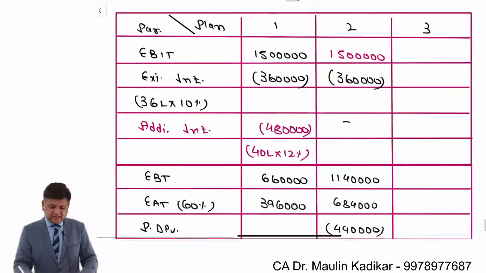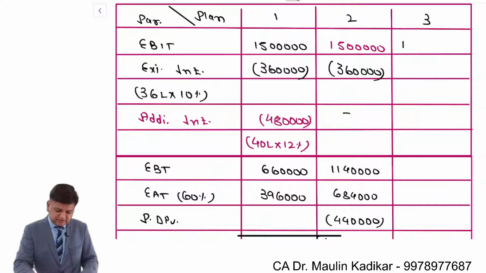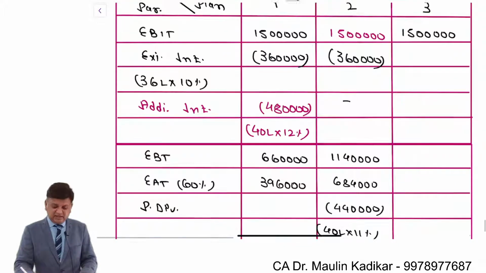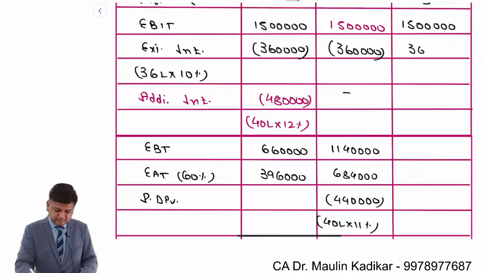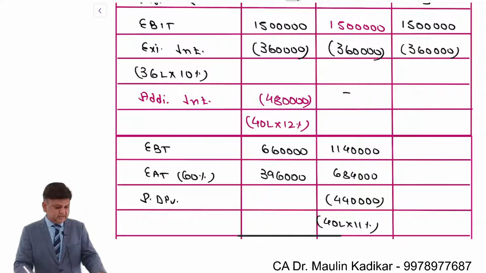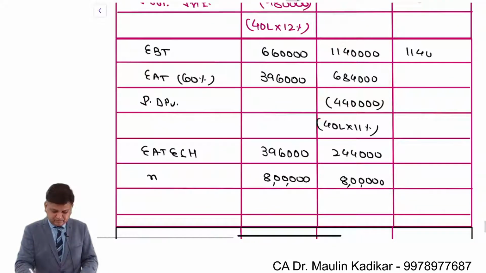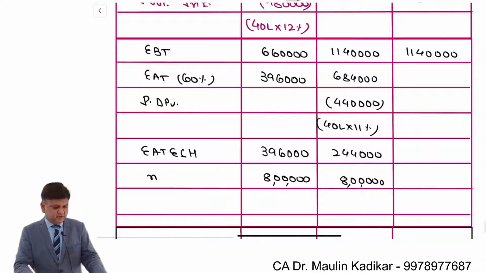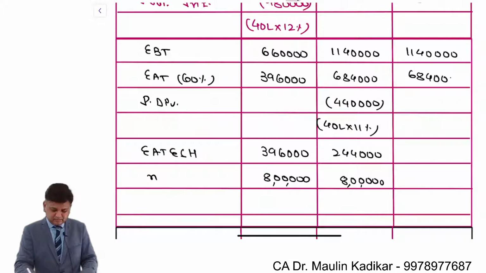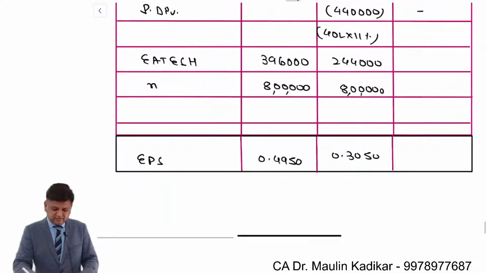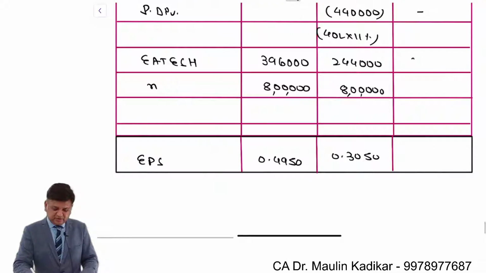The last one is the equity plan. So this is 15 lakhs. Existing interest will be 3,60,000. So 15 lakhs minus 3,60,000. That comes to again 11,40,000. Into 0.6, 6,84,000. No preference dividend. So 6,84,000 itself.